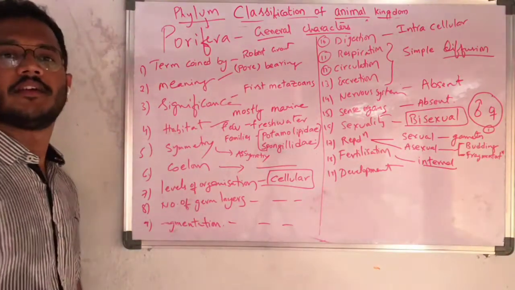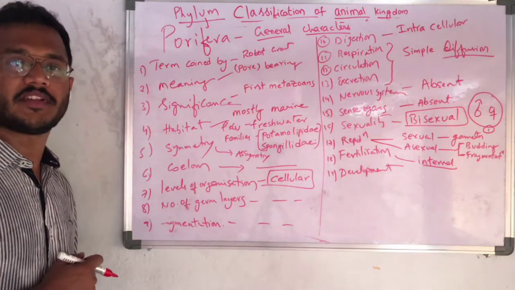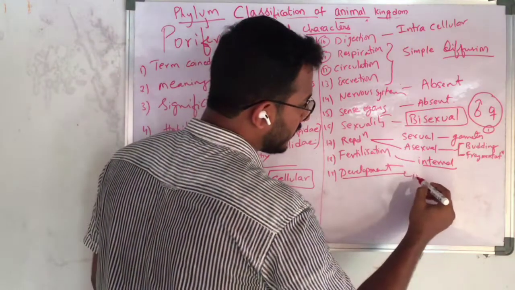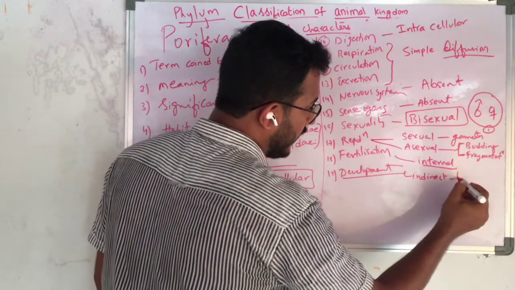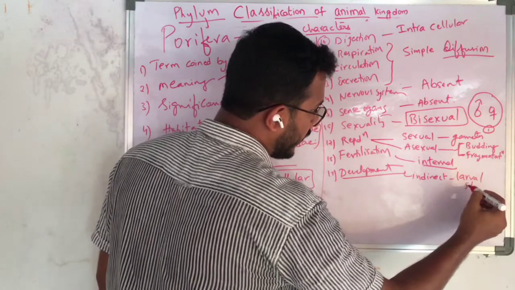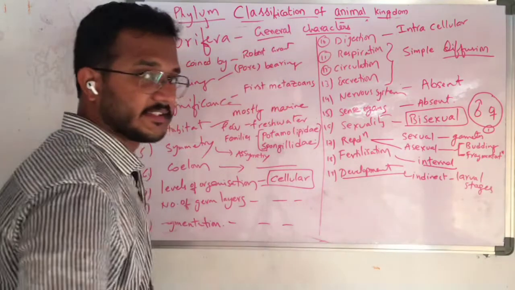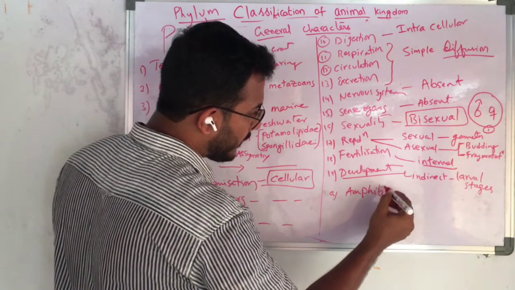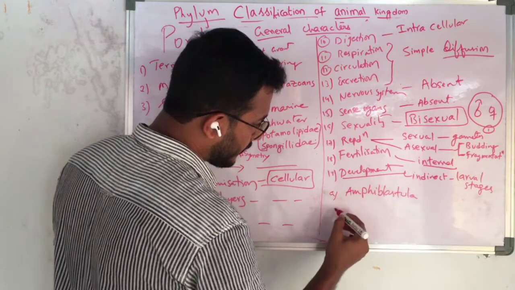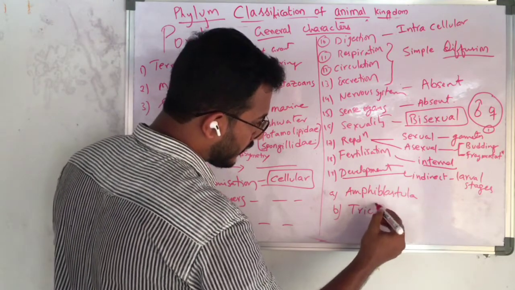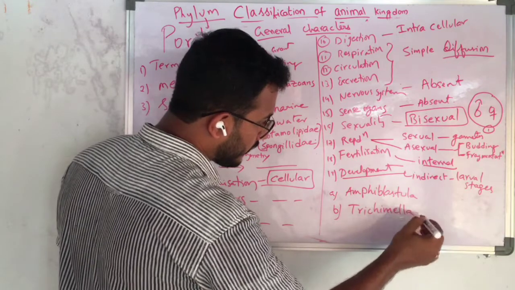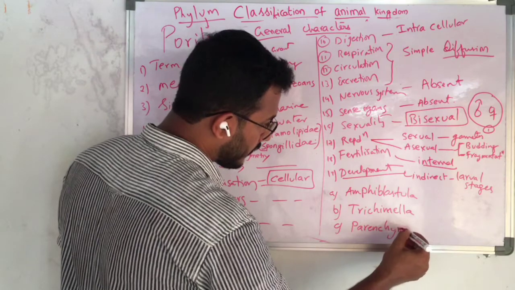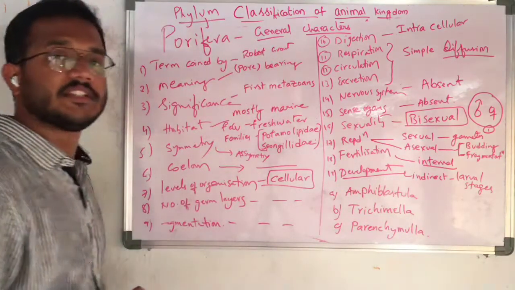And development. As we discussed in the topics, that is the basis for the classification. Here the development is indirect. That means it involves larval stages. So what are the larvae? Amphiblastula, Trichimella, Parenchymella. These are the three larval stages, very important.